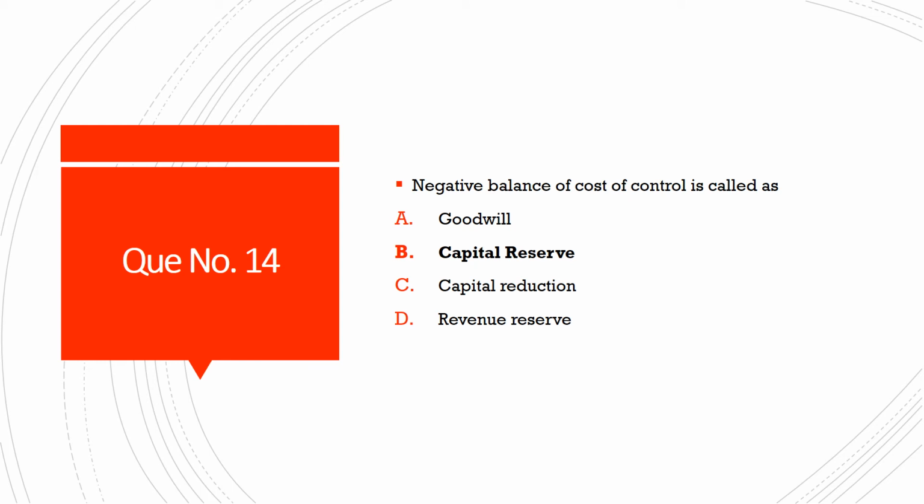Then next question number 14. Negative balance of cost of control is called as, the four options are option A, goodwill. Option B, capital reserve. Option C, capital reduction. And option D, revenue reserve. And the correct answer is option B, capital reserve.